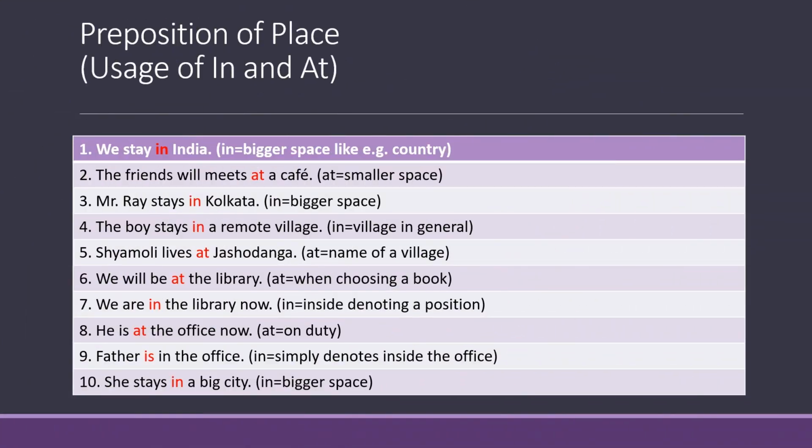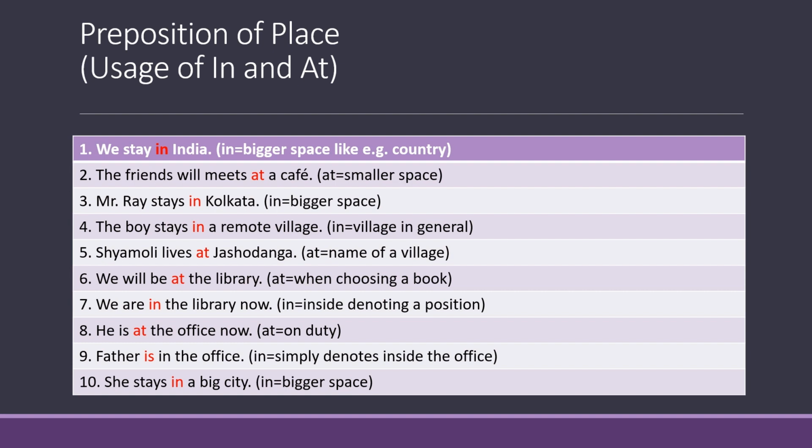Preposition of place. Usage of in and at. Example number 1. We stay in India. Now, India is a name of a country. It is a bigger space. Therefore, we put the preposition in before the name of a country.